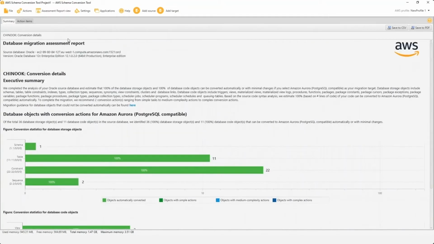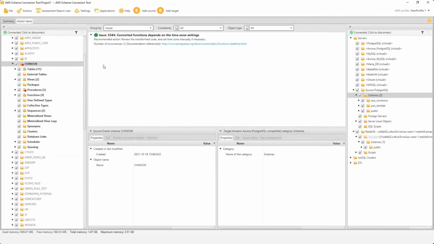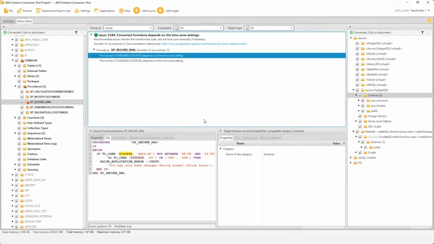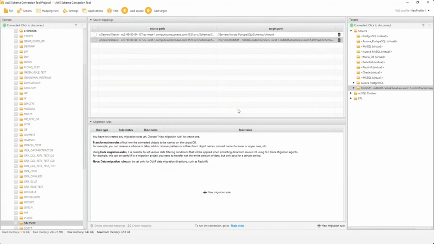Now I'm going to click into the Action Items tab on the top. When I click on the Action Items tab, SCT highlights the object that caused the conversion issue. When I click on it, it highlights it in red. As you can see on the left panel, it has highlighted the procedure sp_secure_DML, and I am looking at the source code to see exactly what object has created that action item. The other good thing is it also shows you the recommended action, so when you see the action item, you know what action you can take to mitigate the issue before you migrate it to the target in AWS.